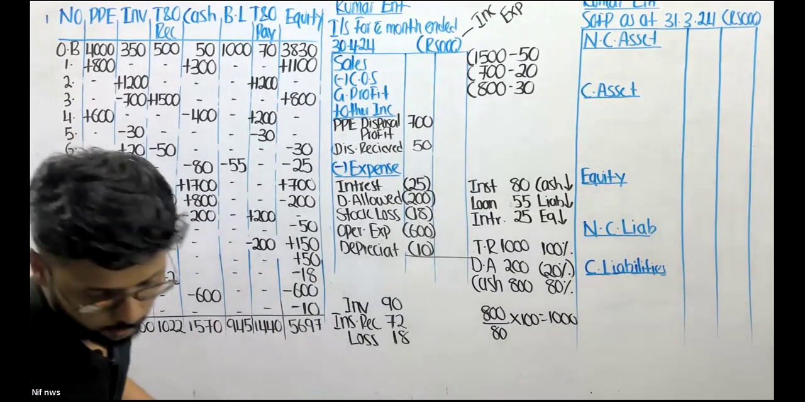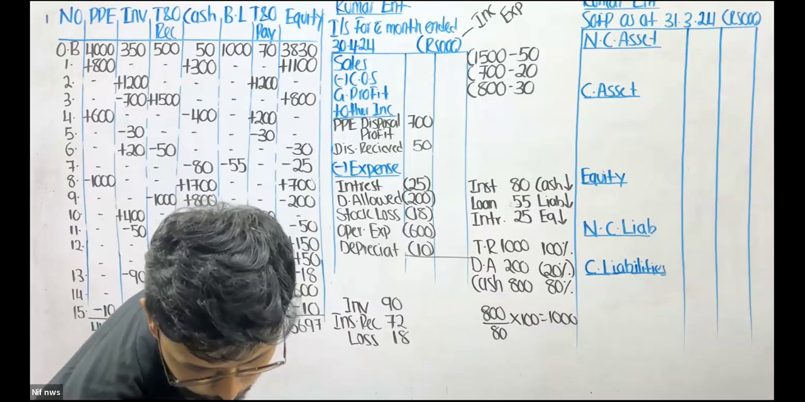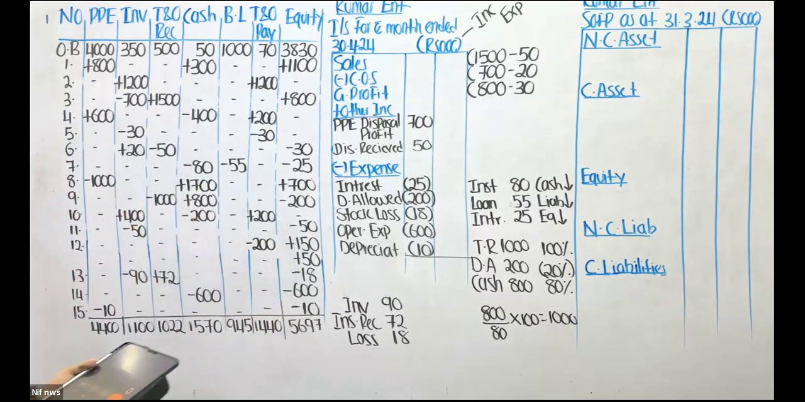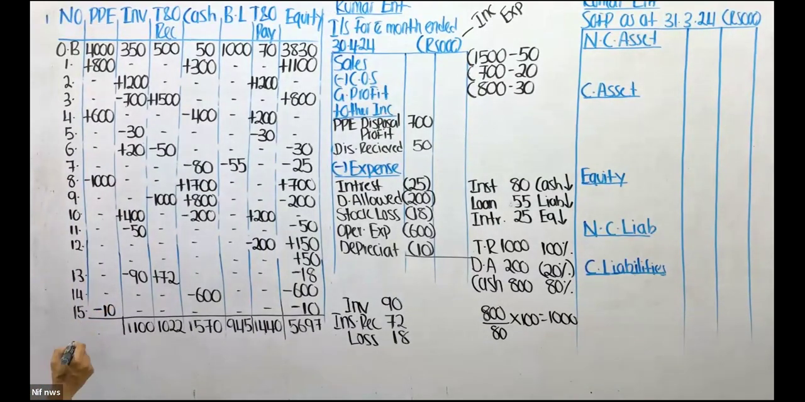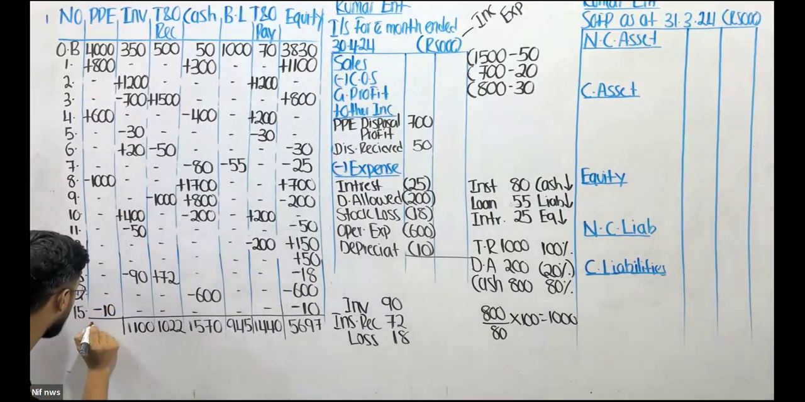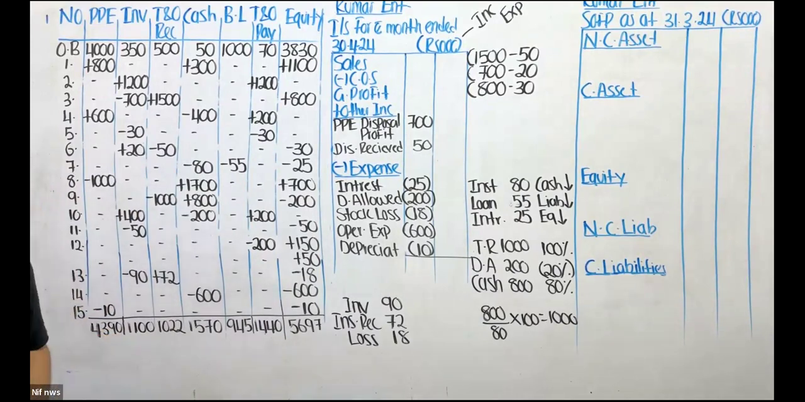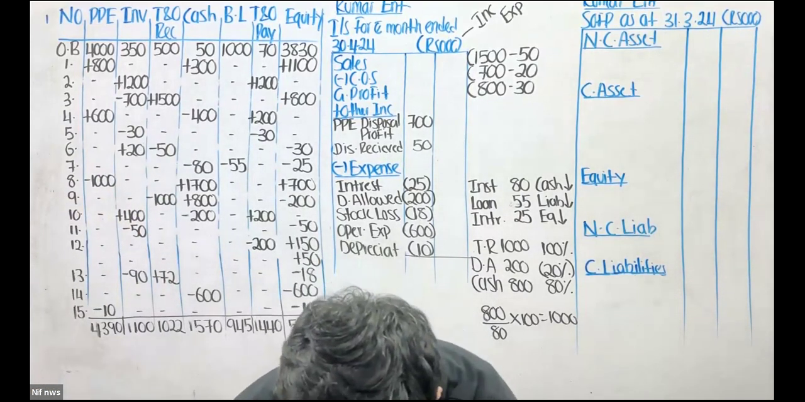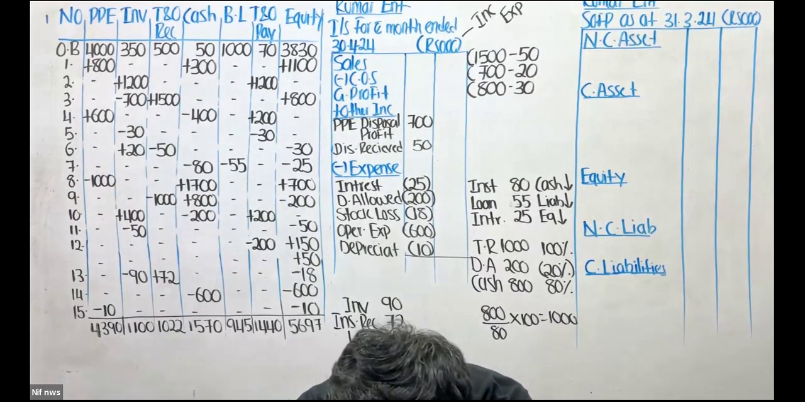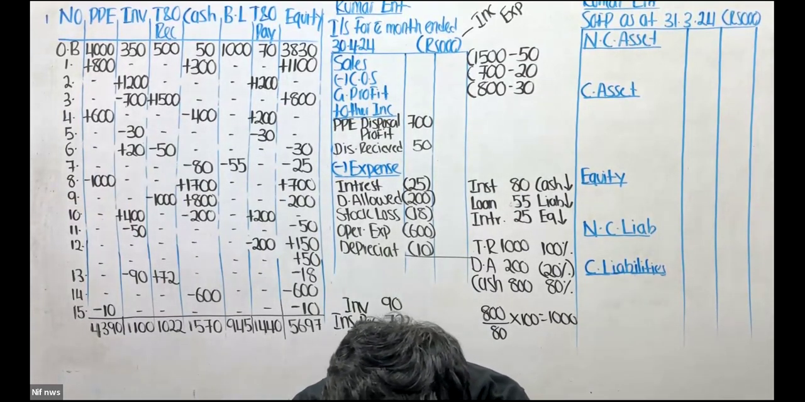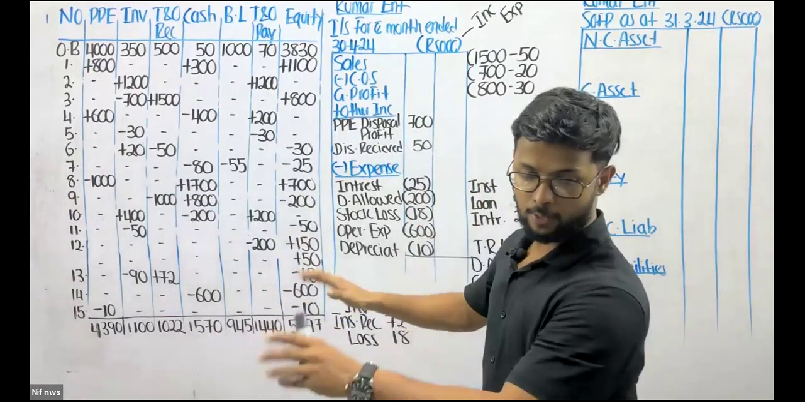I think there is a difference. Yeah, there is a small difference in PPE. It's 4,390, right? Sorry, I didn't look at this one. 4,390. Right. Thank you. Thank you, all of you. Most of you have corrected me there. Right. Now we are done.